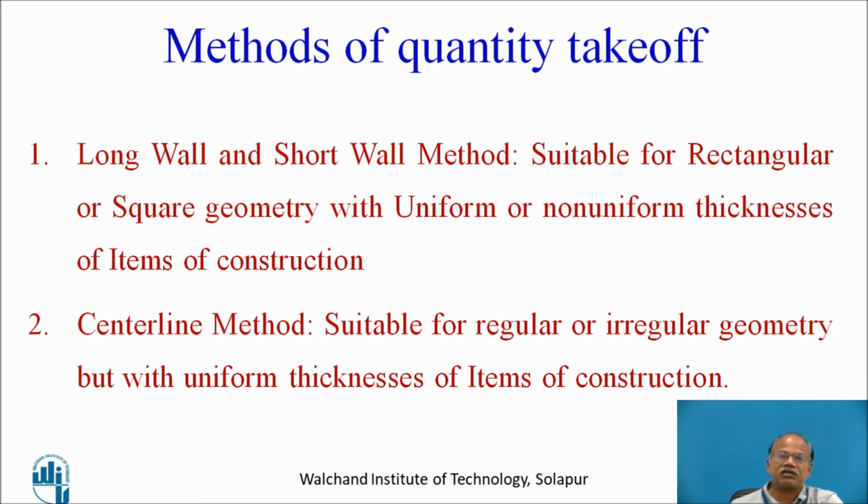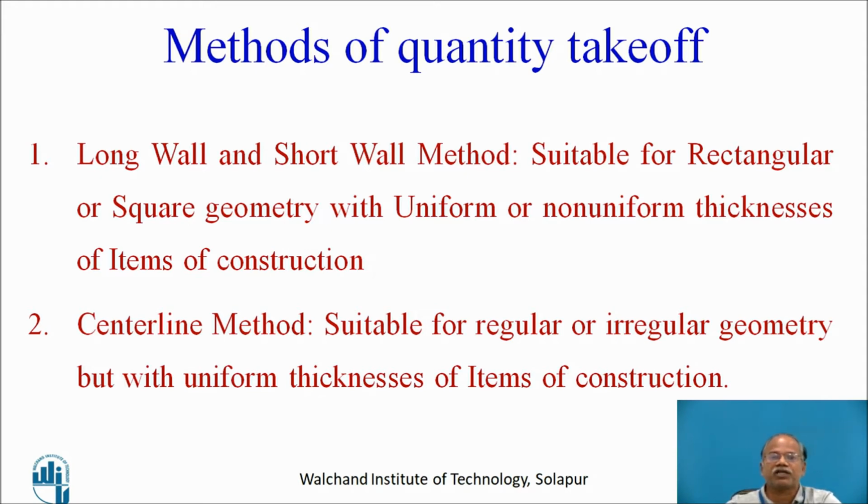Now, let us start the very fundamental work of quantity takeoff. All of you are aware that quantity takeoff is calculating the quantity of items of work in construction. There are basically two methods which are very popular. One of them is known as the long wall and short wall method, and the other one is known as the center line method. So, our focus in today's OER will be on both of these methods and a comparison of them.